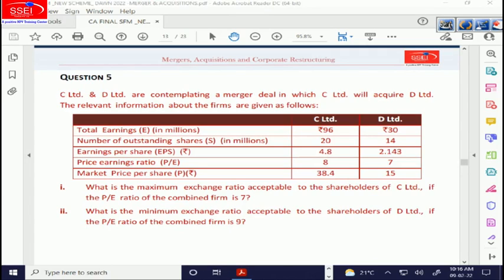EPS 4.8, 2.143, P/E ratio, price by earnings 8 times, 7 times, market price 8 into 4.8 is 38.4, 7 into 2.143 is 15. What is the maximum exchange ratio, alpha, acceptable to shareholders of C? C is the acquiring firm. If the P/E ratio of the combined firm would be 7 times. So what's the maximum that A can pay to B?